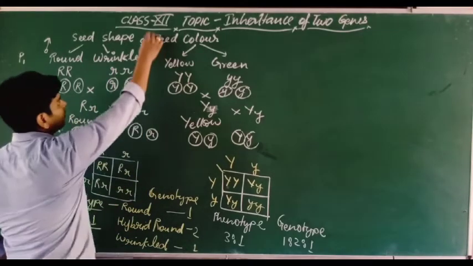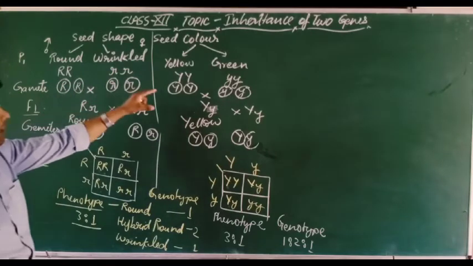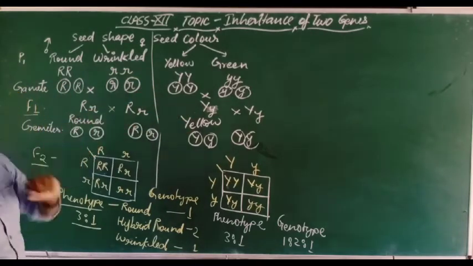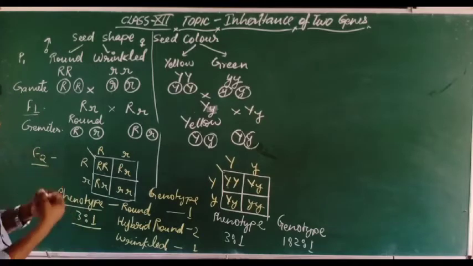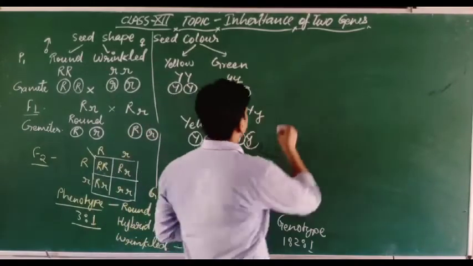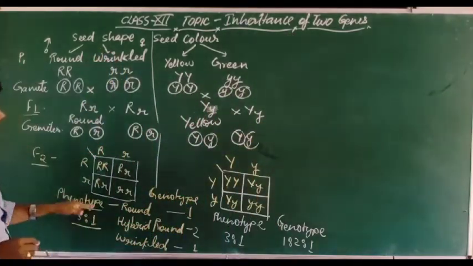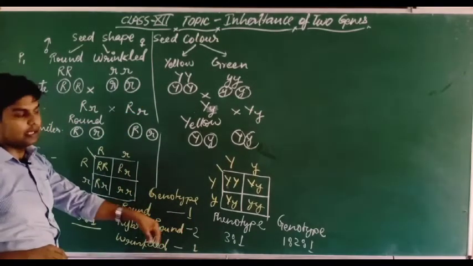One monohybrid cross we are making on the basis of the character seed shape, and another on the basis of seed color. When we combine these two crosses, what will happen? We are just combining the crosses like this. So here this is the one gene inheritance, here this is the second gene inheritance.